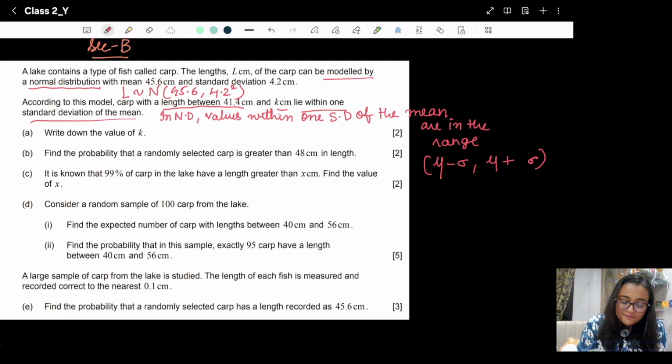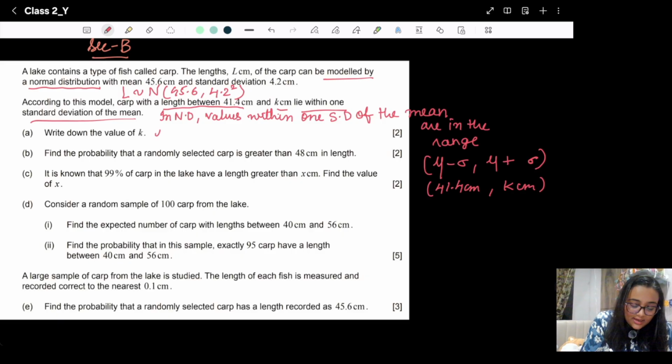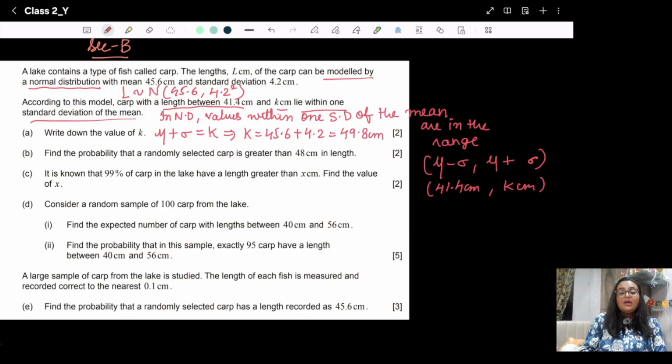Okay, and they have given us a range, 41.4 centimeter comma k centimeter. So can I write over here that mu plus sigma is equal to k? So this implies that k is equal to 45.6 plus 4.2, which is equal to 49.8 centimeter. Okay, I hope this is clear to you, because you need to focus on that line: within one standard deviation of the mean.